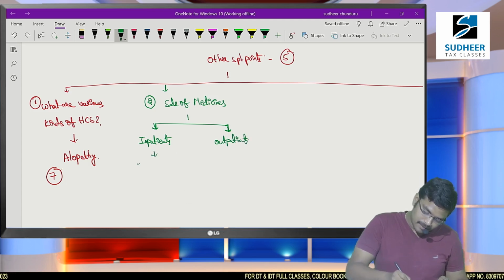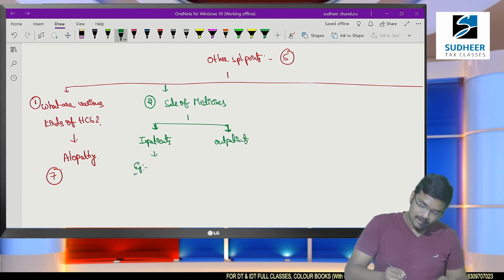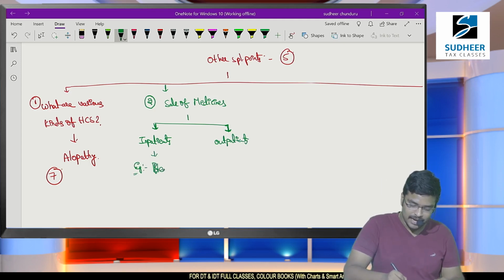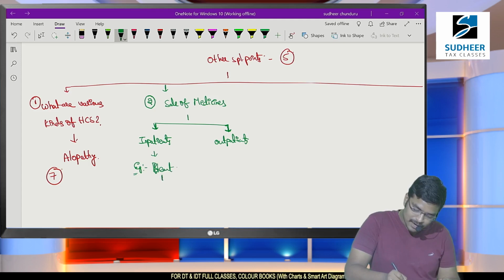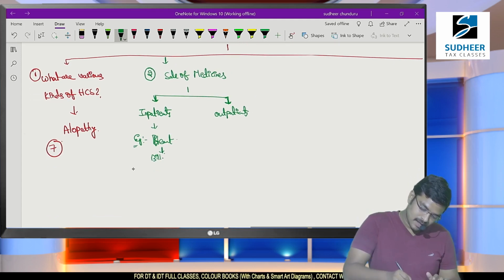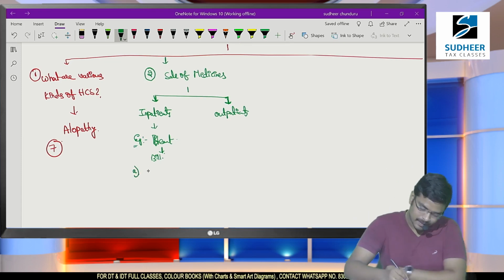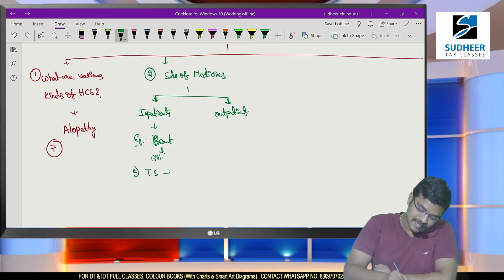For example, a patient is undergoing bypass surgery, heart surgery. After completion of heart surgery, they have raised a bill to him. Number A, healthcare services treatment, we are charging 6 lakhs.